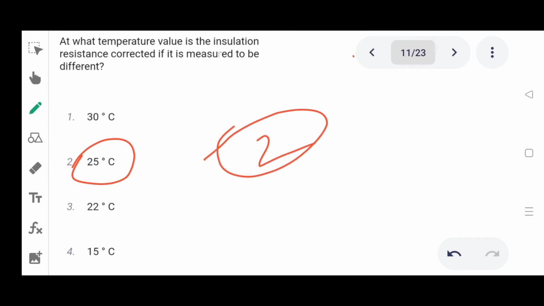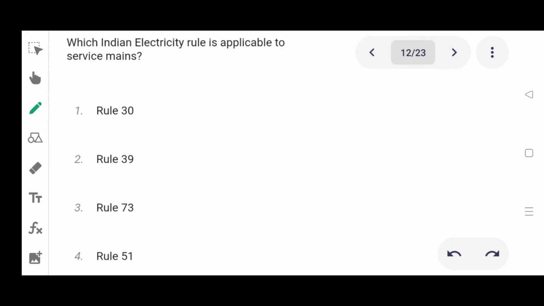Option 2. Next one. Which Indian Electricity Rule is applicable to servicemen? Option 1 Rule 30, 2 Rule 39, 3 Rule 73, 4 Rule 51. Correct answer is Rule 30.